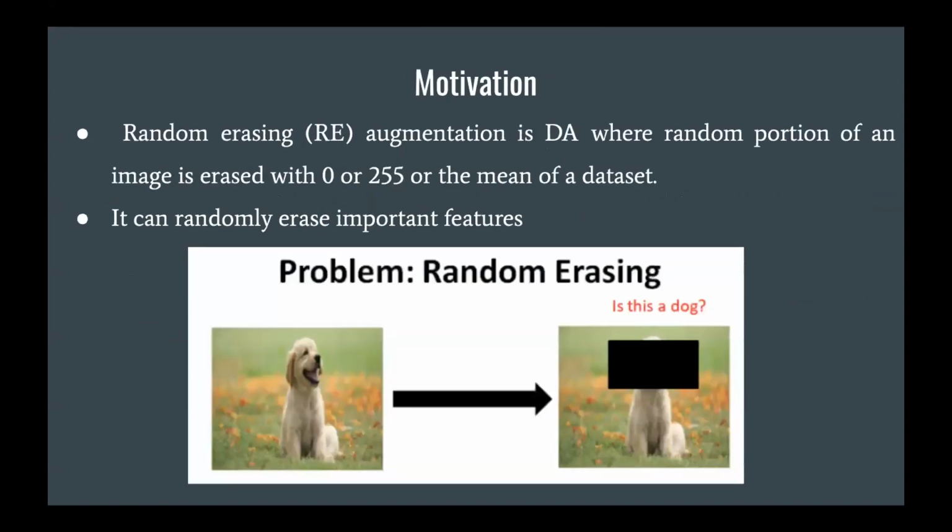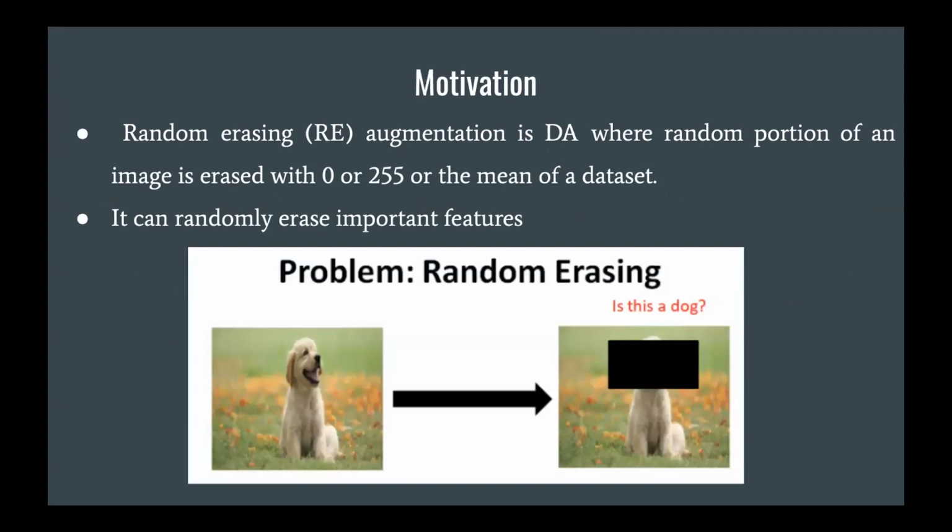So coming to the motivation, as I already described data augmentation, I'll move to a specific kind of data augmentation, that is random erasing. Random erasing is a data augmentation in which a random region of the image is erased, and then it is passed to the deep learning model.